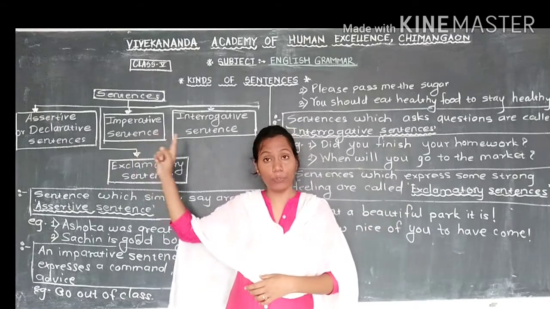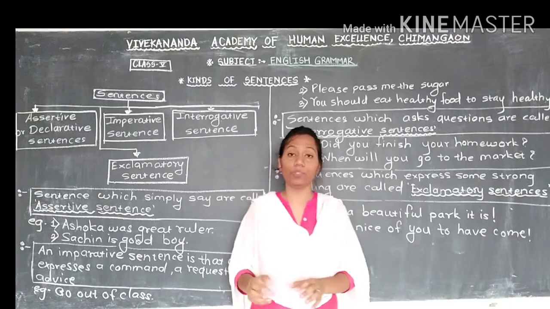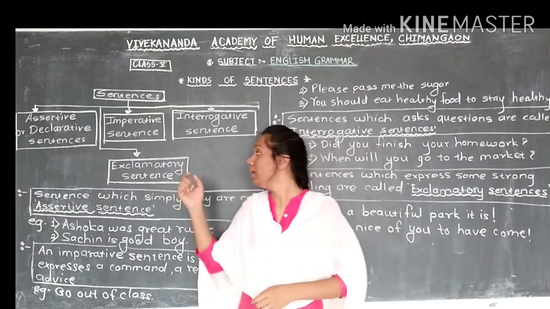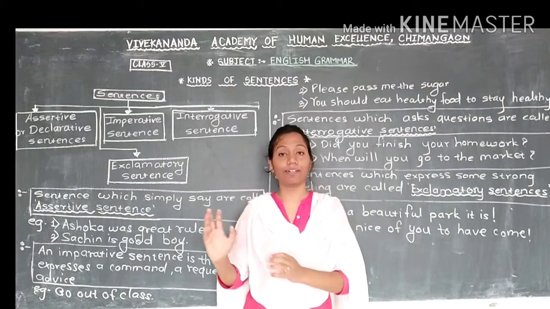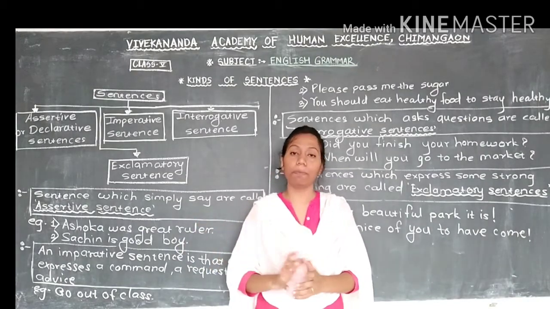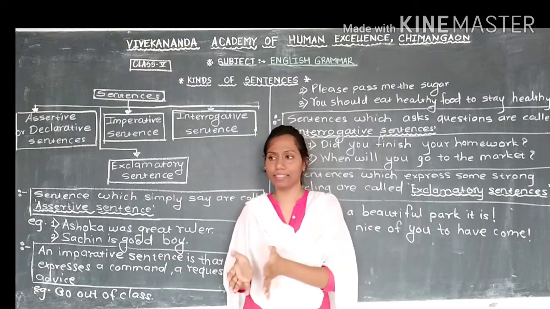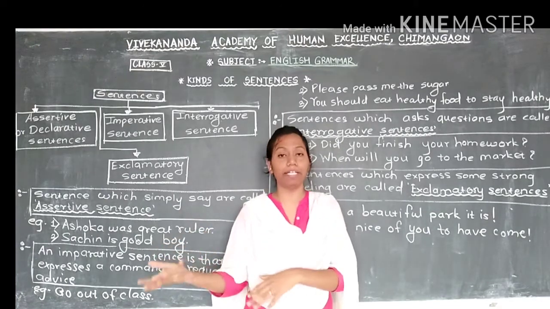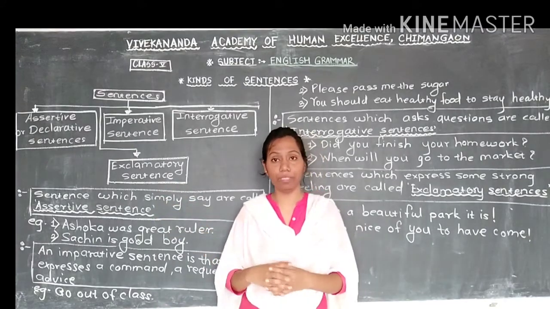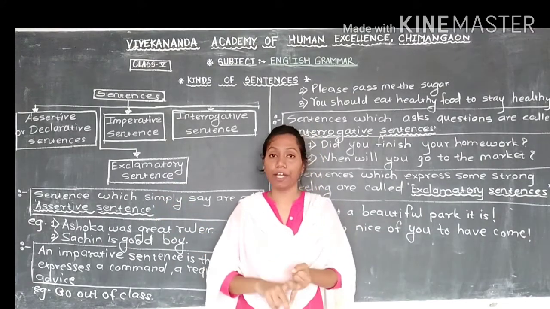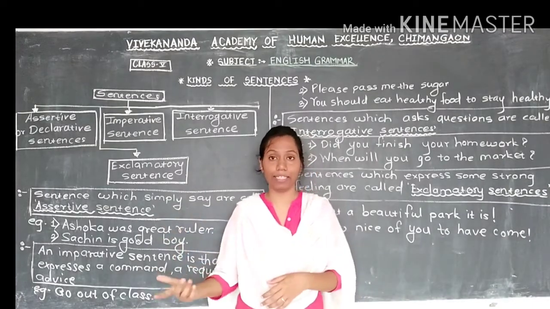We learned these four types of sentences here. Again, just in a short way, I'll tell you what we exactly learned here. You keep just a short, small part of each concept in your mind. Assertive means a sentence which simply tells you something. Imperative means when we are giving a command, making a request, or giving someone advice. So we call that an imperative sentence.